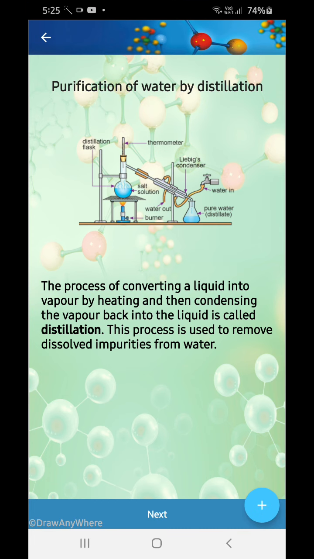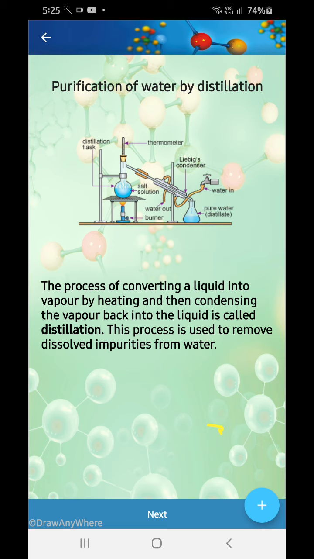The infographic on purification of water by distillation I already showed you in the previous chapters. Please go and see if you have not seen. I am just reading out over here. The process of converting a liquid into a vapor by heating and again condensing it back is known as distillation. This process is used to remove dissolved impurities from water.